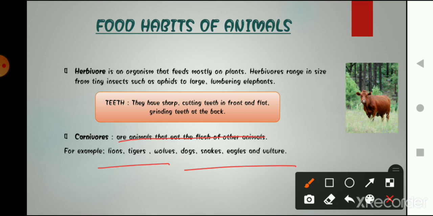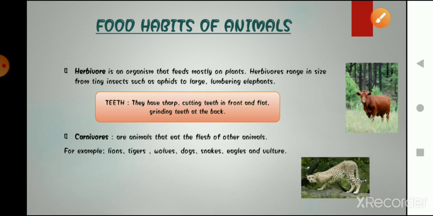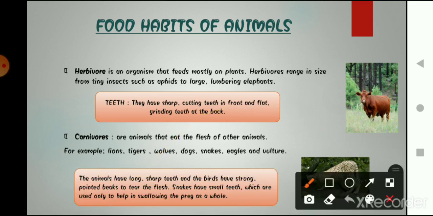Carnivorous are those animals who eat the flesh of other animals, like lion and tiger. Okay, and how are their teeth? Their teeth are long and sharp. Animals like tiger and lion have long sharp teeth, and the birds